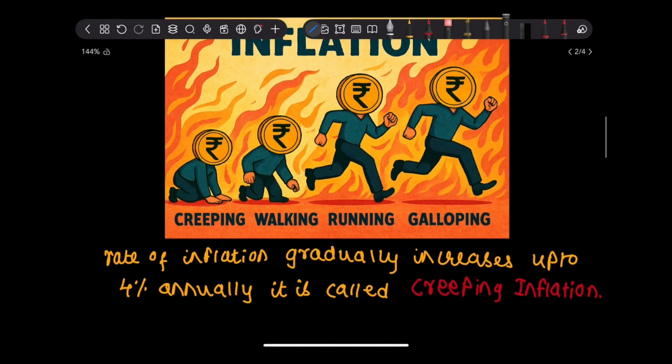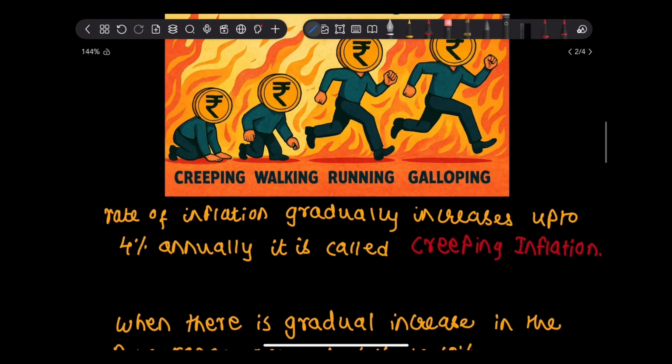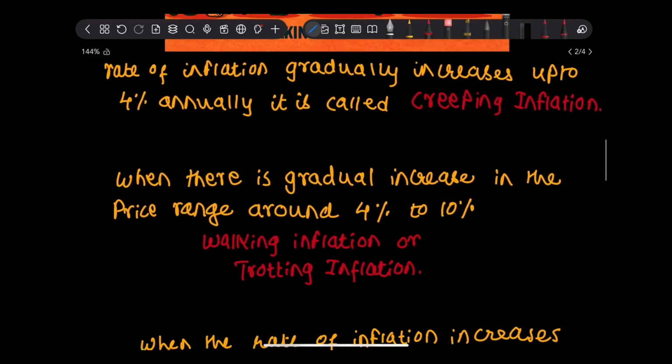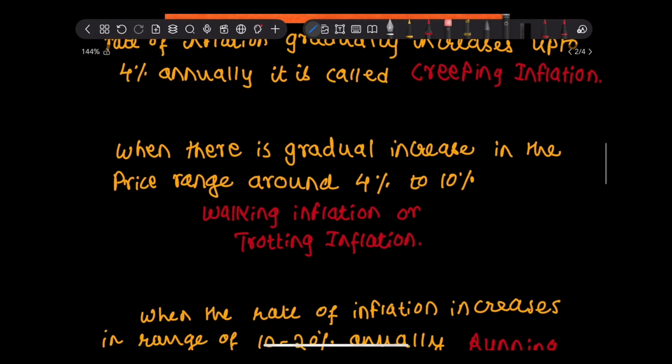When the rate of inflation gradually increases up to 4% annually, it is known as creeping inflation. This inflation is positive for the economy as it stimulates demand and investment. Now we'll look into walking inflation. When there is a gradual increase in the price range around 4% to 10%, this is known as walking inflation or trotting inflation. This is also considered positive for Indian economy.